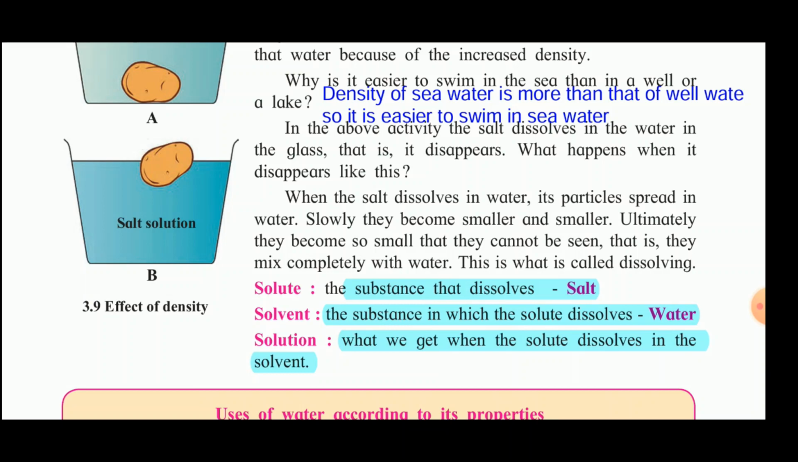Now in the above activity, one more thing we will see: when the salt dissolves in the water in the glass, what happens and why does it disappear like this? The reason is, when the salt dissolves in water, its particles spread in water. Slowly they become smaller and smaller. Ultimately they become so small that they cannot be seen. That is, they mix completely with water. That is what is called dissolving.